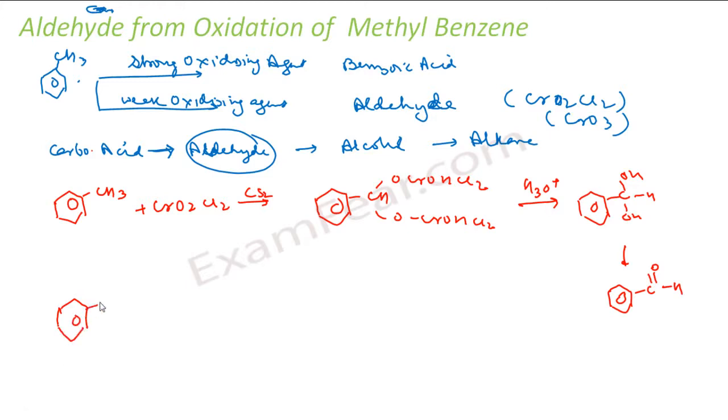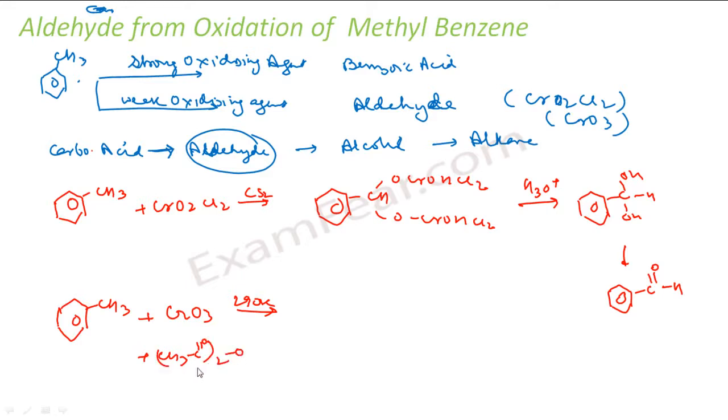So this is my, again, methyl benzene. I have CrO3, high temperature, and we'll also use (CH3CO)2O.